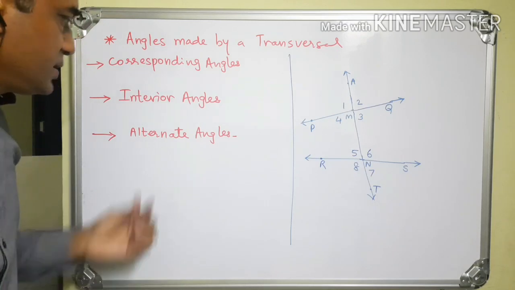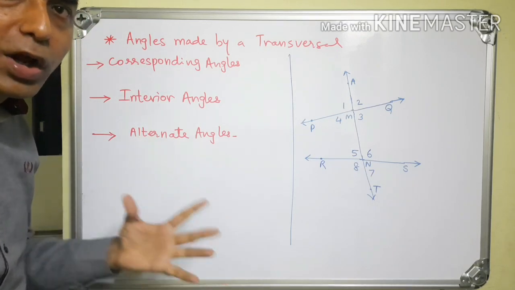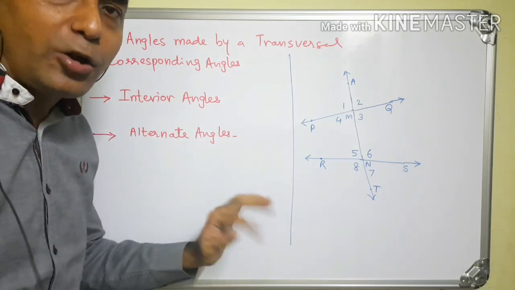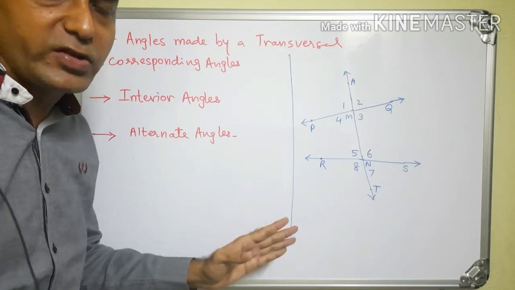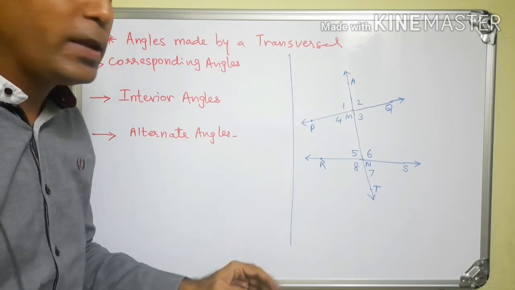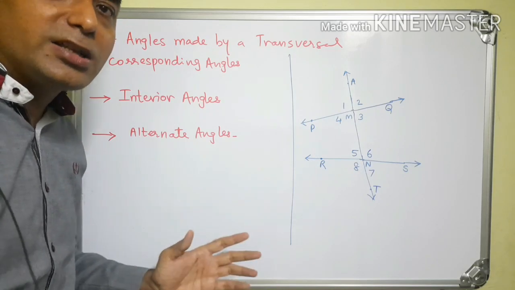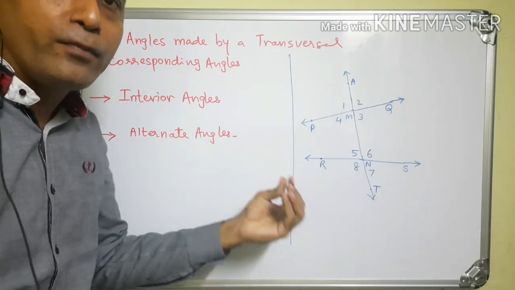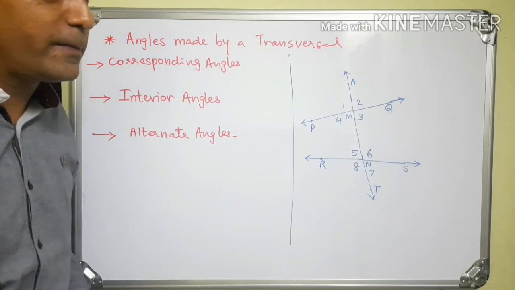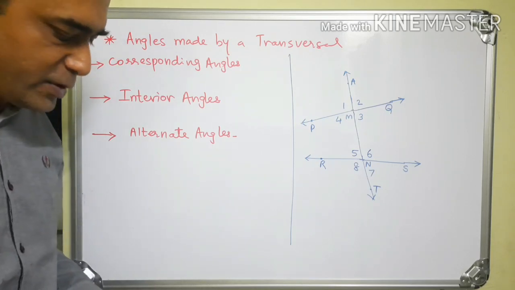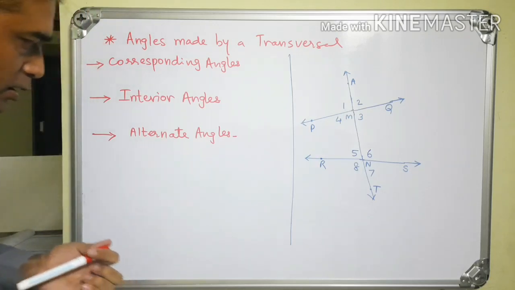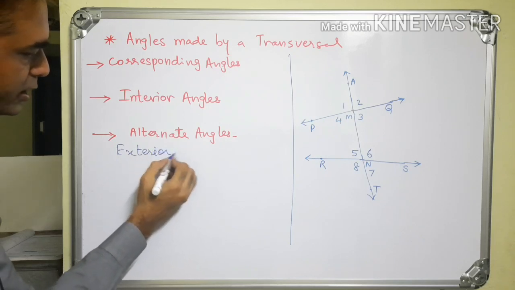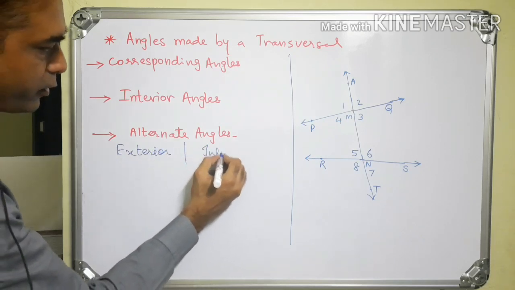Now the third pair of angles is alternate angles. Now what are alternate angles? A pair of angles whose arms are in the opposite direction on the transversal. Arms are in the opposite direction and the angles are also on the opposite side of the transversal. One is on the right hand side, the other is on the left hand side. Those angles are called alternate angles. Now there are two types of alternate angles. One is exterior alternate angles, and the other is interior alternate angles.